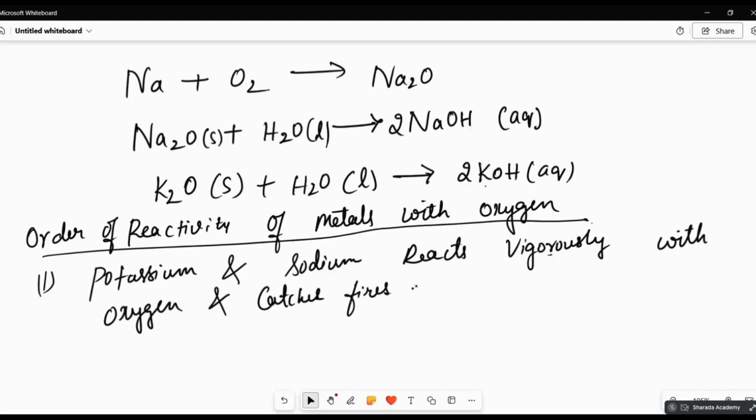So it is kept in kerosene. Therefore, it is kept in kerosene.